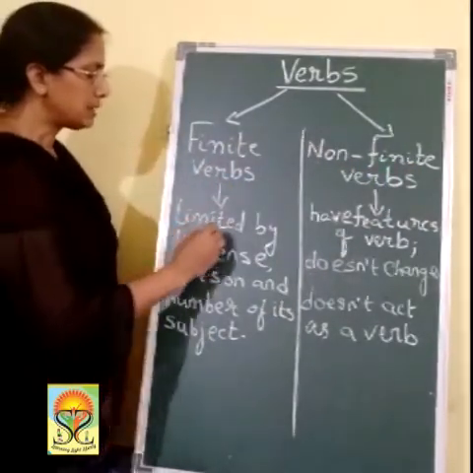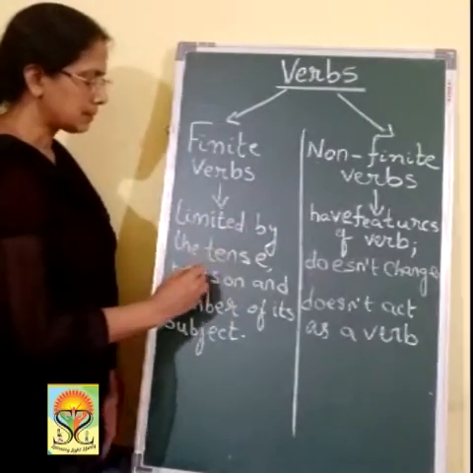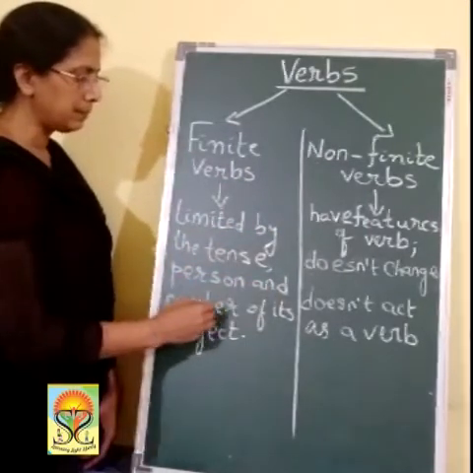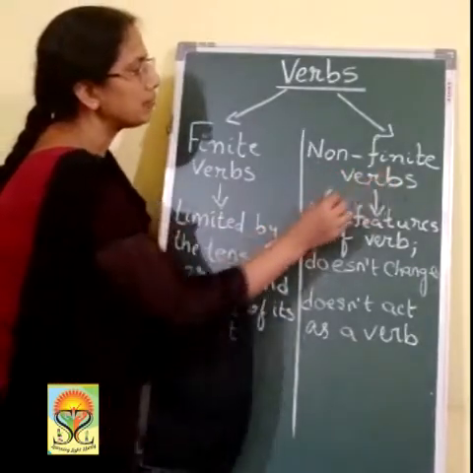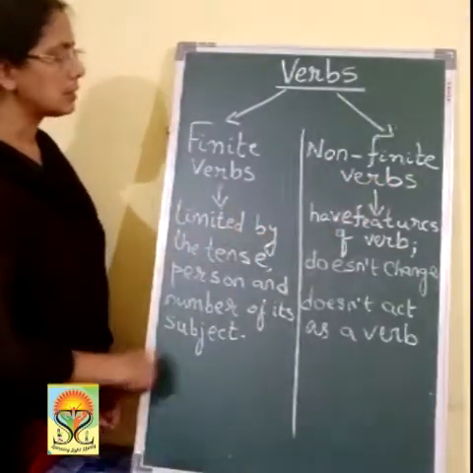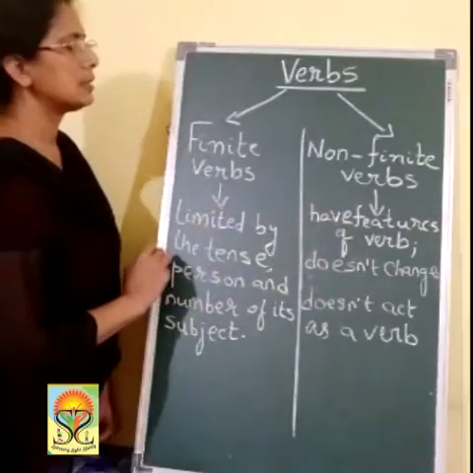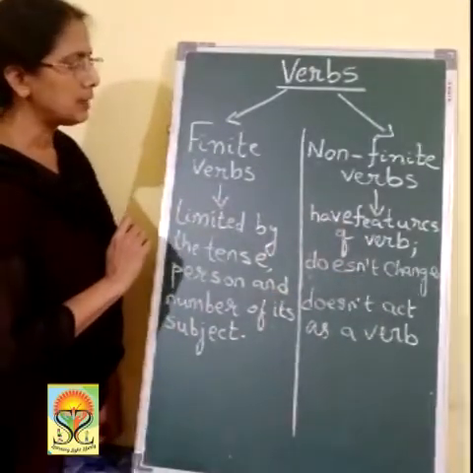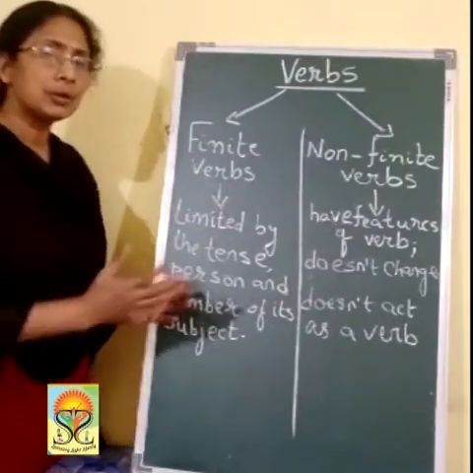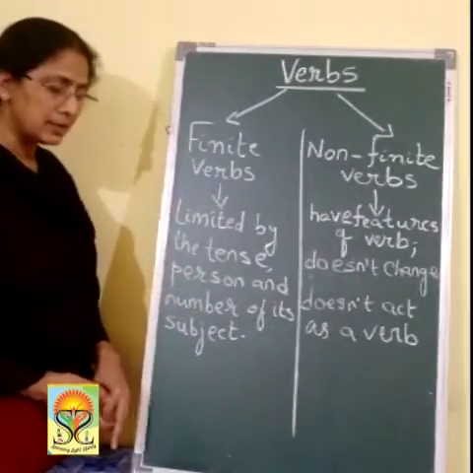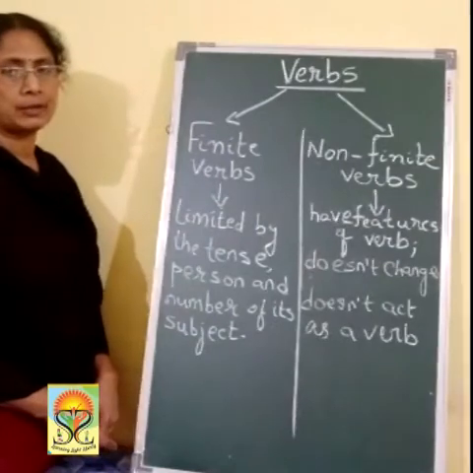Finite verbs are limited by the tense, person and number of its subject. Non-finite verbs have no limitations. It doesn't change. It doesn't have the features of a verb. It doesn't act as a verb. Now you cannot yet understand what is a finite verb and what is a non-finite verb.